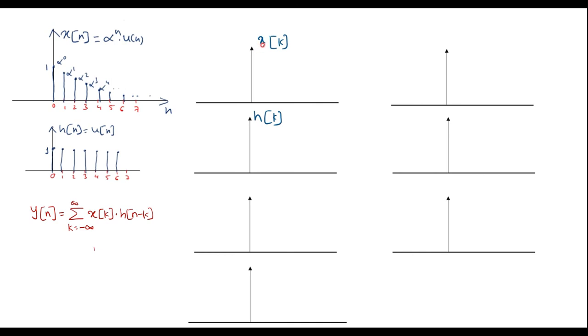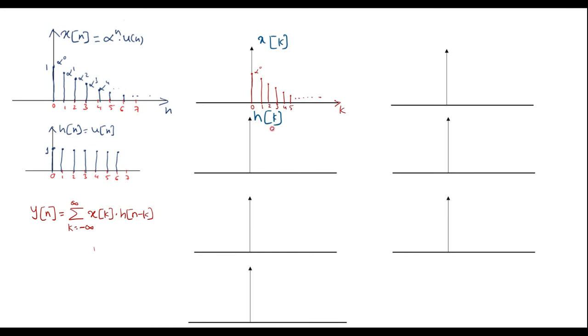Therefore, if I consider this as x of k, then definitely this will be the k. K will be the variable now. Now x of k is same as x of n. That is at n equal to 0, its amplitude is 1. Then it will be alpha power 0, then it will be at n equal to 1, at n equal to 2, at n equal to 3, at n equal to 4, n equal to 5, and so on. Say this is 1, 2, 3, 4, 5. So this is x of k signal.